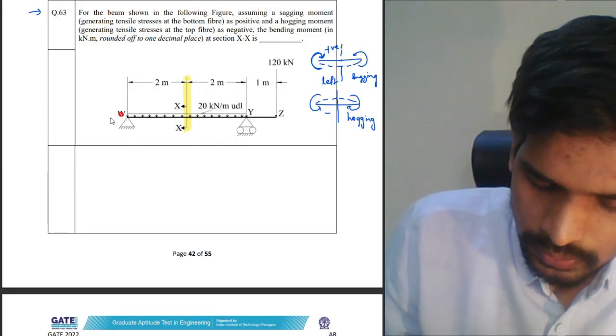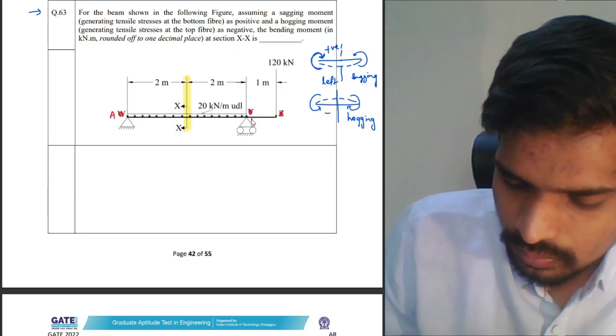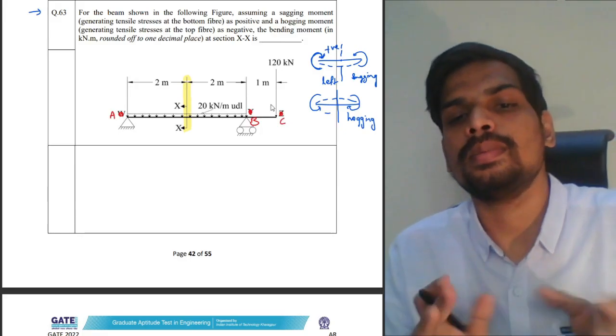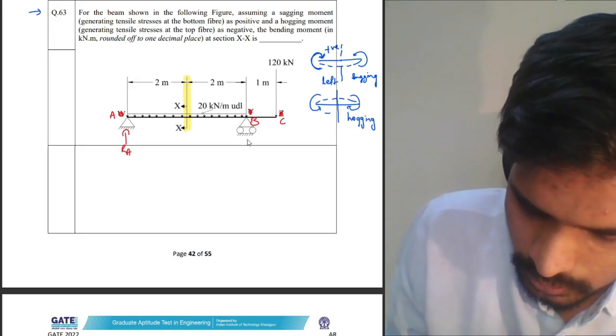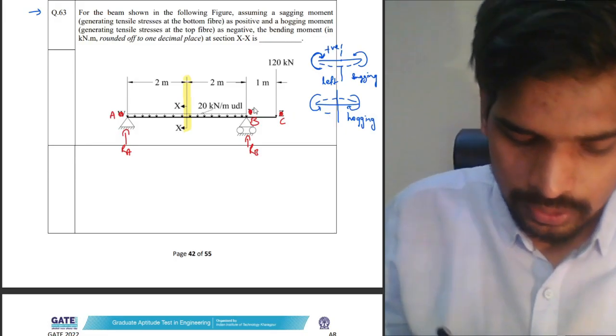Let me mark these points as A, B, and C for ease of calculation. They randomly gave some Y, Z, and W; let me use A, B, and C, easier for calculation. Let us say this is RA, reaction at support A. This is reaction at support B. Let us try to find the unknown reactions.